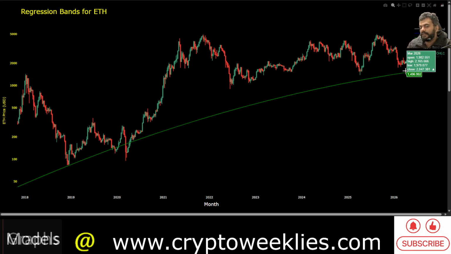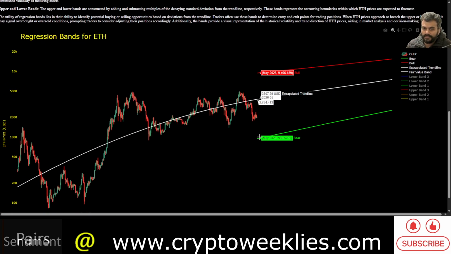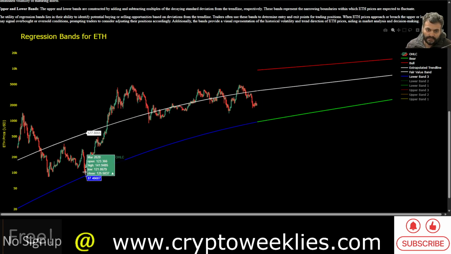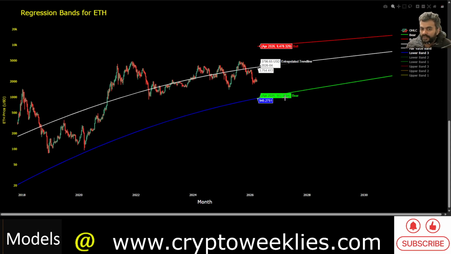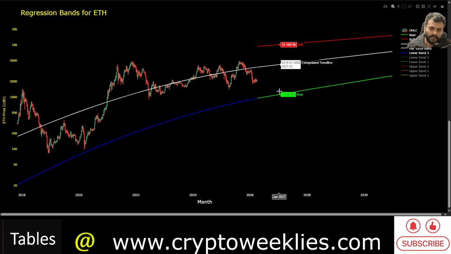Right now this dark green line comes at around $1,500. That's one of the worst case estimations for ETH. If you extrapolate this line out into the future, the 3 standard deviation line right now is coming in at around the $1,000 level, which is the worst case scenario. Price action has never gone below the 3 standard deviation line. An extrapolation of that 3 standard deviation line towards the end of 2026 is at around $1,100 to $1,200.